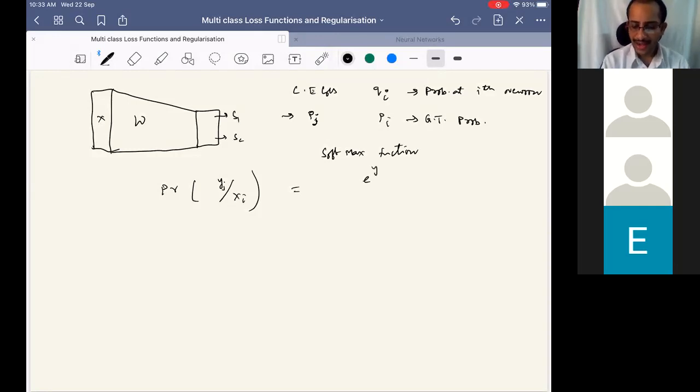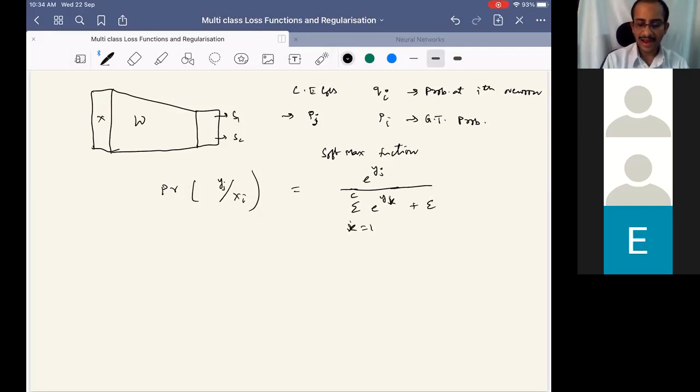We write the softmax function as e power yj divided by the summation over k, because index j is for a particular neuron we are considering and k is a general index. k equals 1 to c, so for all neurons we are summing. And since it is in the denominator, we want to make sure that this value is not 0, so we added epsilon.